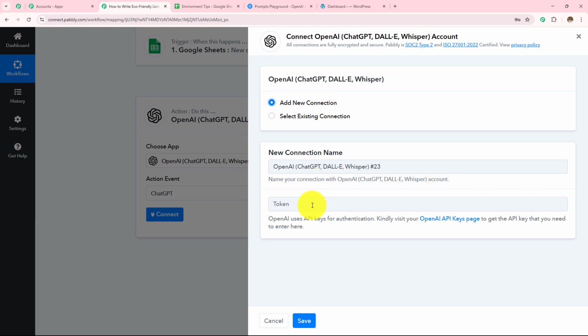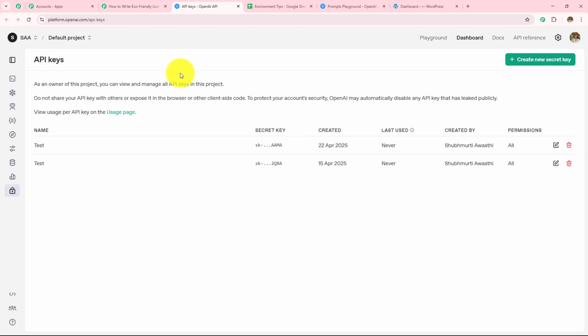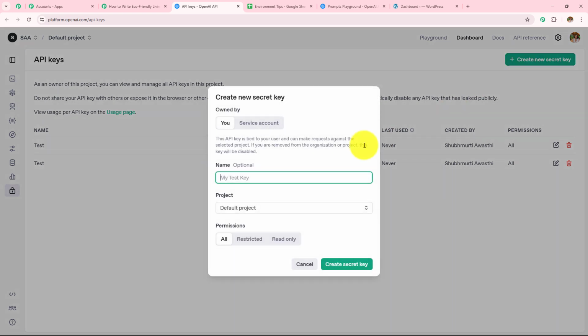And now to make this connection, we have to enter this token. So following the help desk given below, I'm going to enter the token and I'm going to click on this hyperlink, and it has taken me towards this API keys page. Now here I have to learn how we can create this new token, and to create a new token, we simply need to click on this create new secret key.